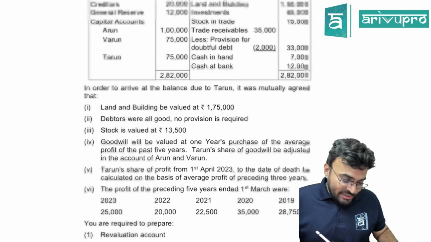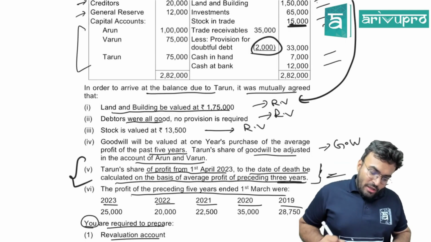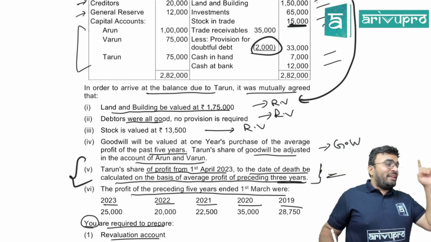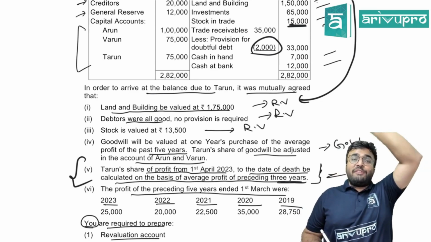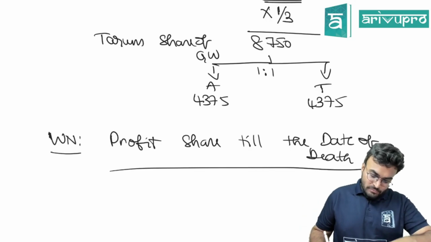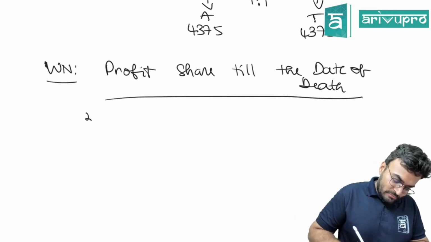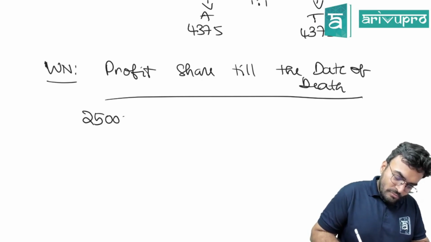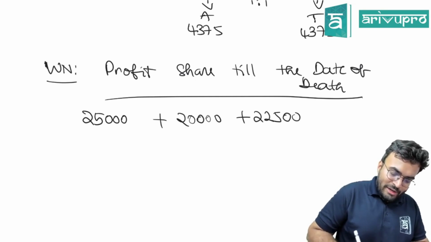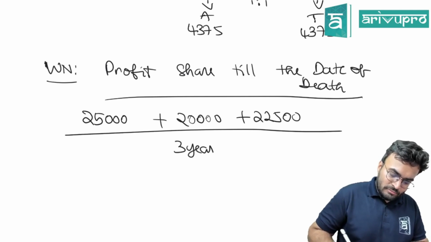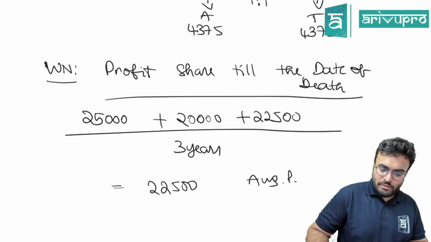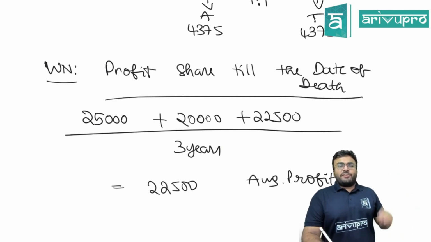Where did they tell? Specifically, Tarun's share of profit, this point, from 1st April 2023 to the date of death be calculated on the basis of average profit of the preceding 3 years. For goodwill, average profit of preceding 5 years. So here only 3 years. 25,000 plus 20,000 plus 22,500 divided by 3 years. This is the average profit, correct?